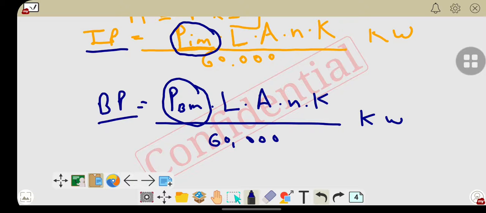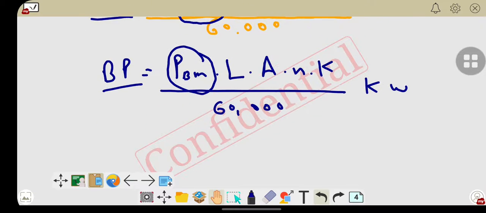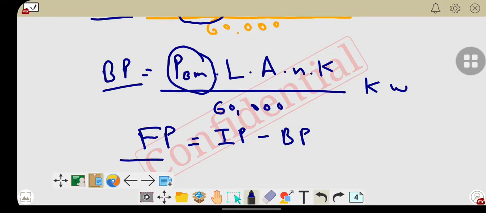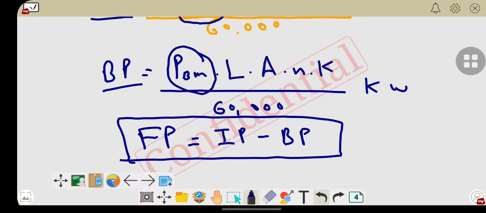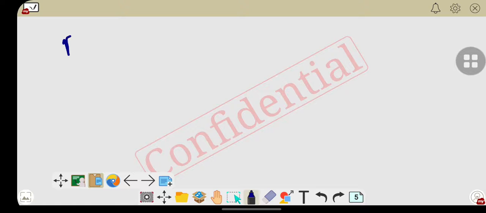So here we can calculate frictional power as the difference between IP and BP. In the next page, we will focus on how to calculate frictional power.